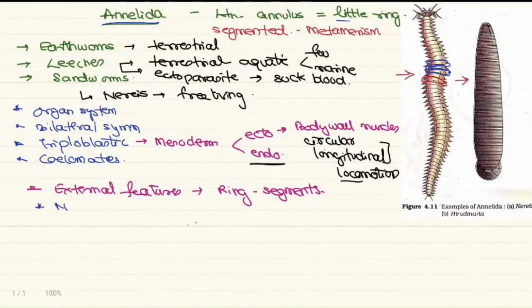Another feature is in the case of nereis, as you can see in the diagram, small extensions are present. So look at the diagram where each segment has smaller extensions, and these extensions are called parapodia.